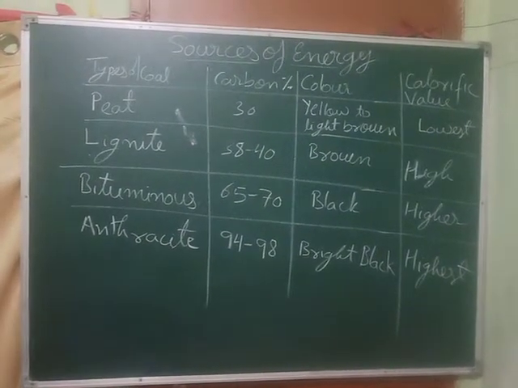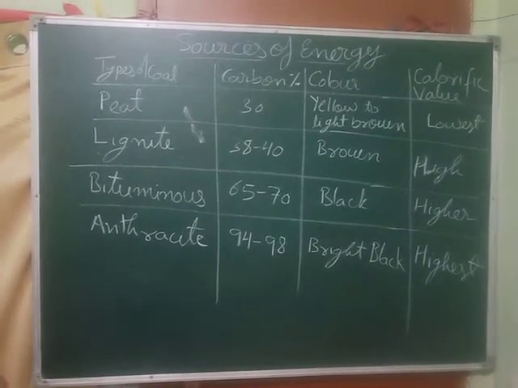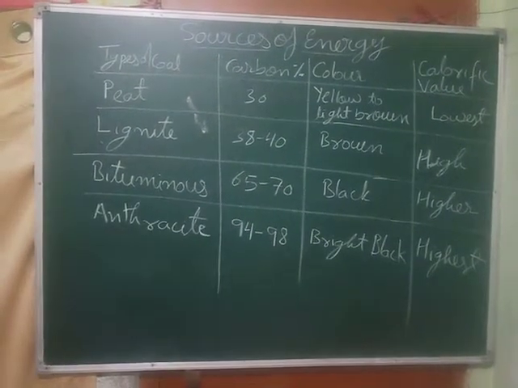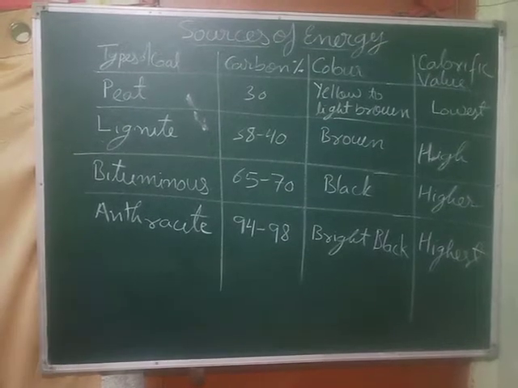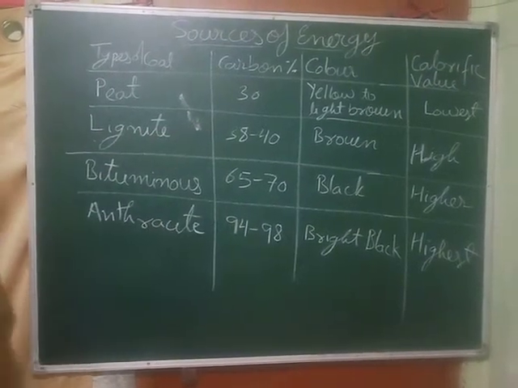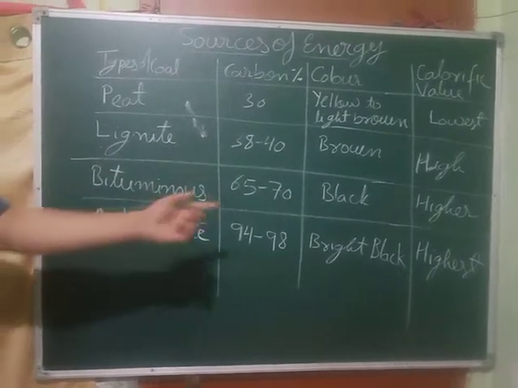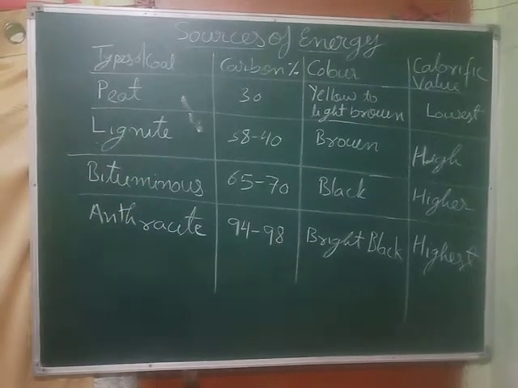Because more carbon means it will burn better and produce more energy. Now see color. When we're talking about color, peat is yellow to light brown. Some you will find yellowish, some light brown. Lignite is a brown color. Bituminous is a black color. Anthracite is a bright black color, black and shining.